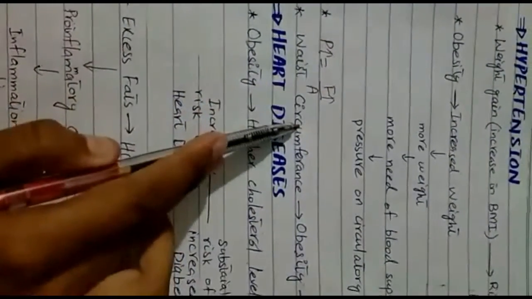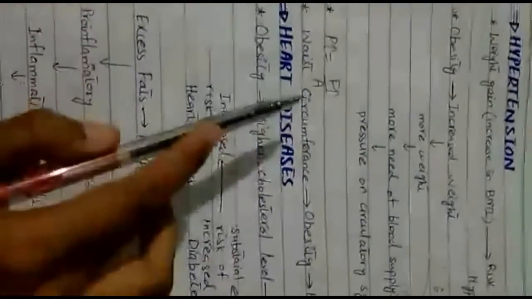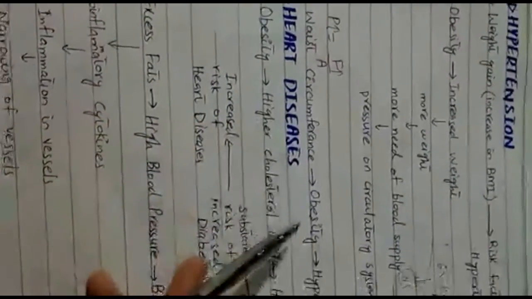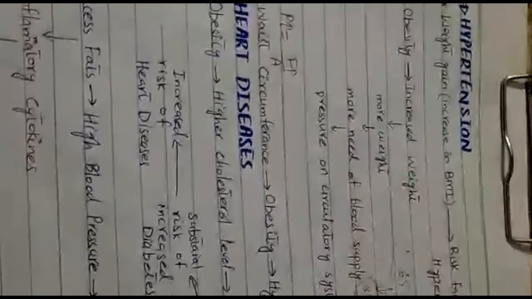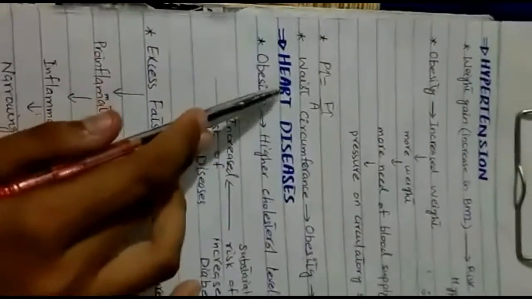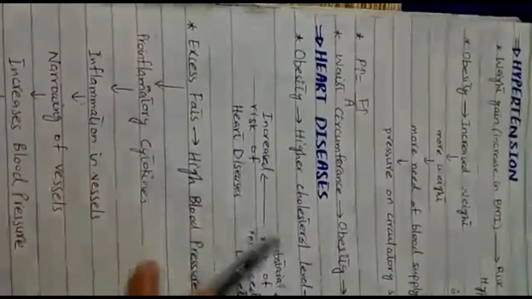Waist circumference also determines the obesity and hypertension. When waist circumference increases, it shows that person is becoming obese, and it causes hypertension. So this is how obesity causes hypertension. The next disease is related to heart diseases. Obesity is the major risk factor of heart diseases.